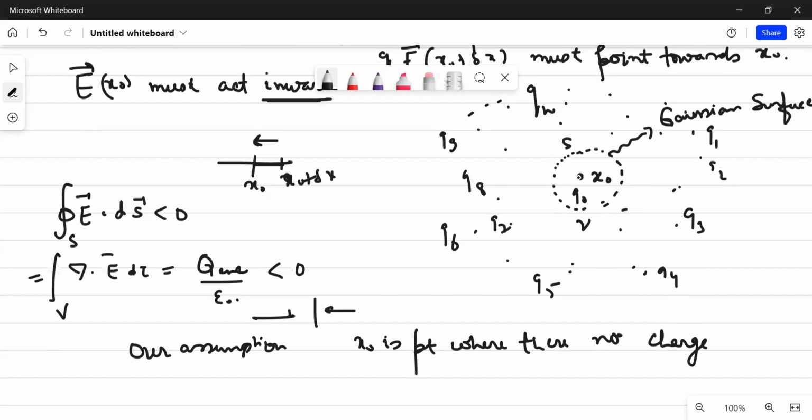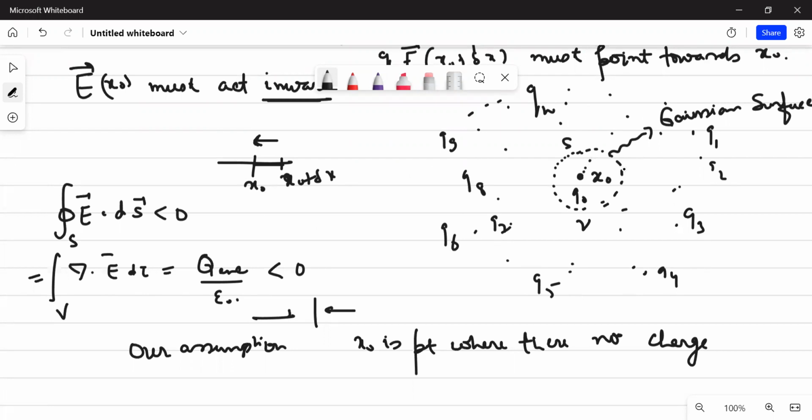And if I brought this charge q naught, I'm in a position to say that my E dot ds would be negative. Only then I can say that this particular point is a point of stable equilibrium. How to understand this? We bring a test charge q naught, and if this is a point of stable equilibrium, then q naught once displaced should come back to this particular point, isn't it? If it comes back to this particular point, what does it imply? It implies that the net electric field due to all these points, understand, this electric field is not due to this q naught. This electric field is due to all these other charges. It should be in the restoring direction.